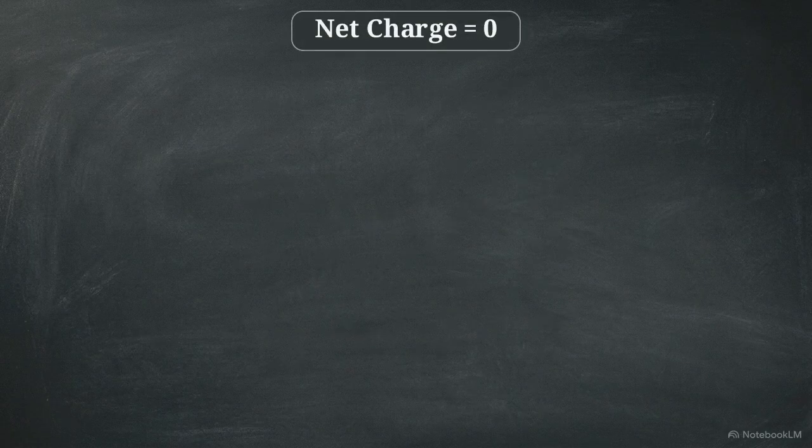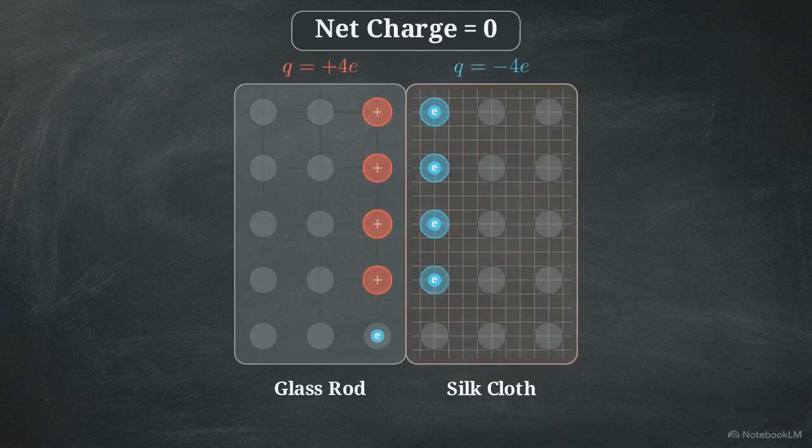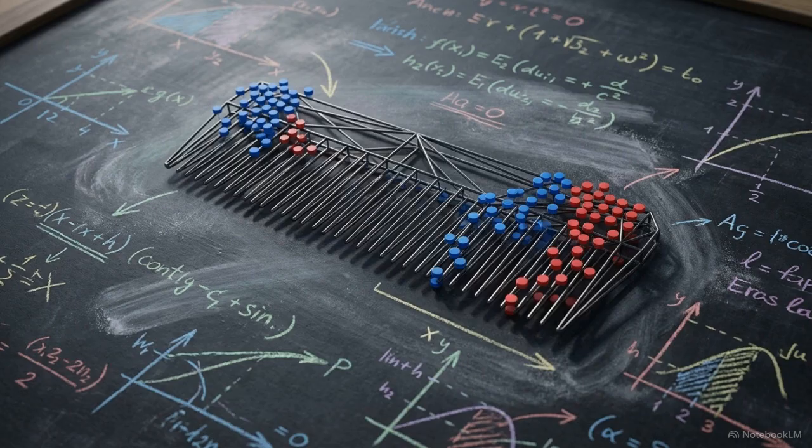This schematic visualizes the rod and cloth at the moment of contact. The physical friction strips electrons, denoted as e, from the glass lattice and forces them to migrate over to the silk. The glass loses electrons and becomes positively charged. The silk gains those exact electrons and becomes negatively charged. Throughout the entire transfer, the net charge of this closed system remains locked at absolute zero. Every macroscopic electrostatic charge, regardless of its mass, is simply an accounting imbalance of fundamental subatomic particles.